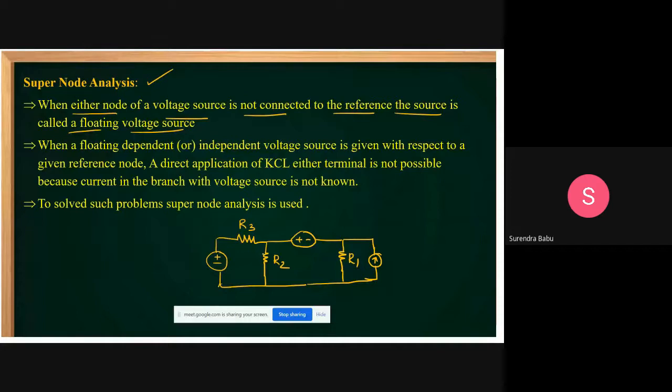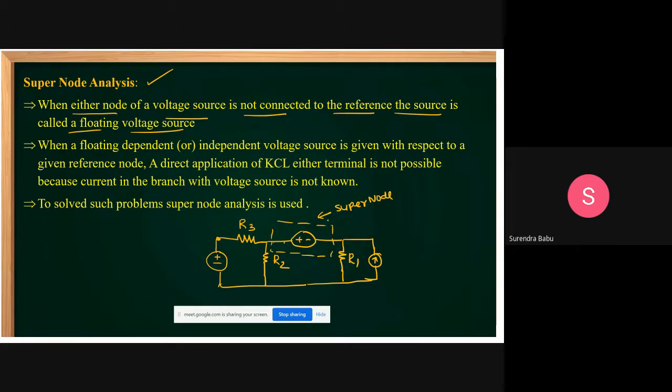Then this is treated as a supernode. Across this one, we can apply supernode. This source is not directly connected to the reference node, so it is treated as a supernode. First apply KVL across this node.